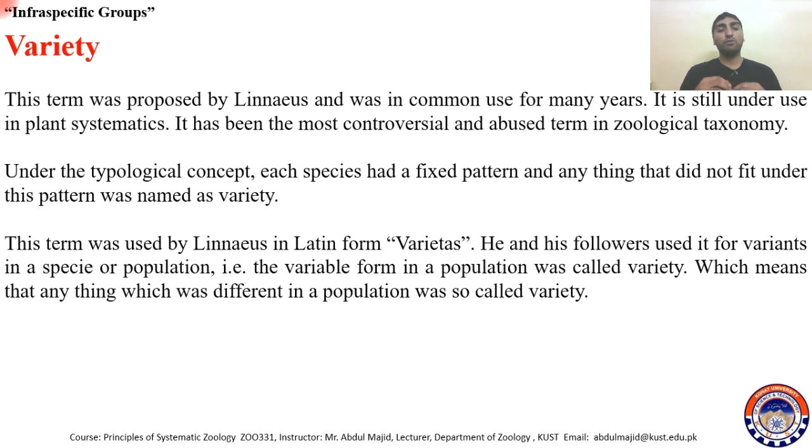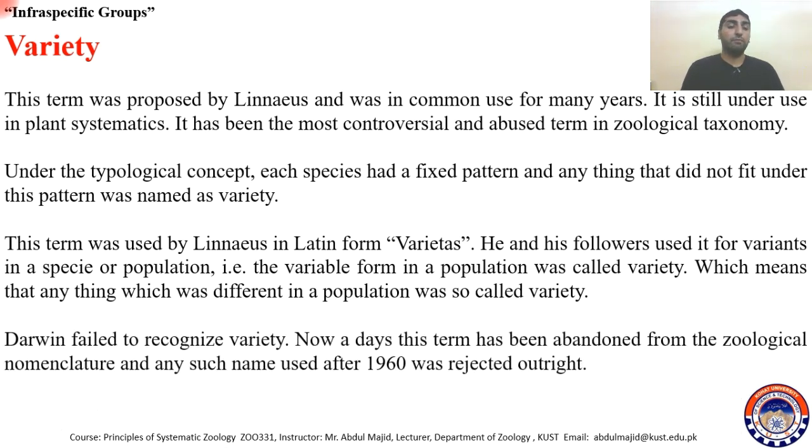This term was used by Linnaeus in its Latin form, varietas. He and his followers used it for variants in a species or population. As you know, Linnaeus was a follower of the typological species concept. They were not believers of evolution. So the variable form in a population was called a variety, which means that anything which was different in a population was called a variety at that time.